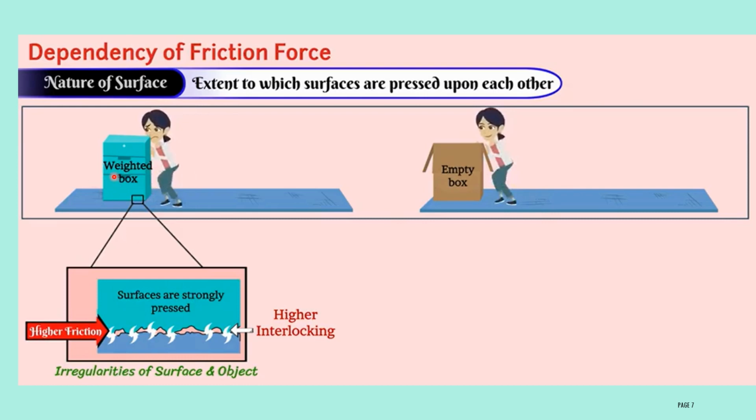Here, in this case, if you have a weighted box, then when the two surfaces are in contact with each other, because of the weight, the surfaces are strongly pressed. If the surfaces are strongly pressed, then the interlocking will be more, and it will cause more friction. If the friction is more, you have to apply more force to displace the box. That is the reason the weighted box causes more friction, due to the presence of higher interlocking.